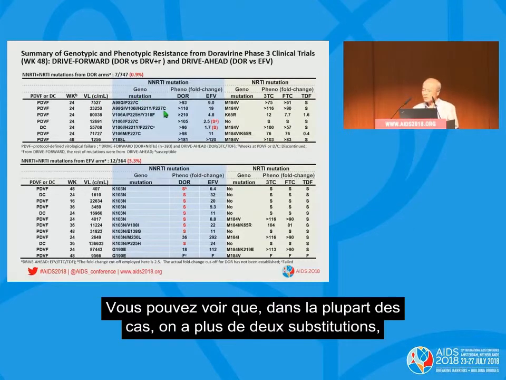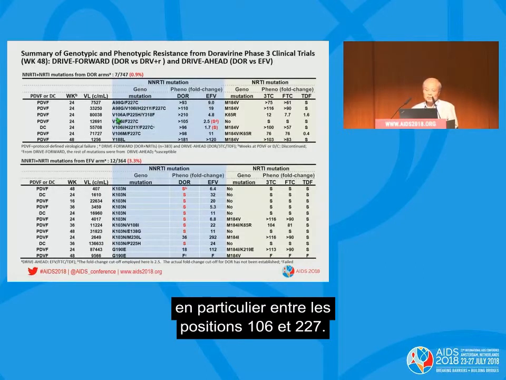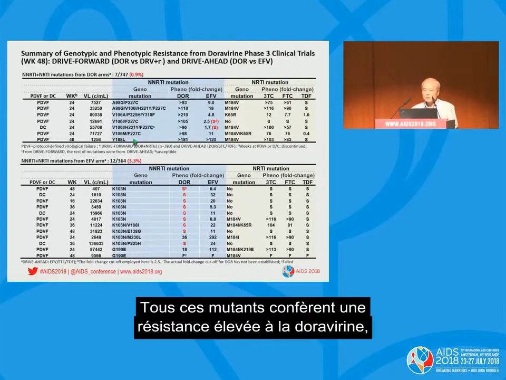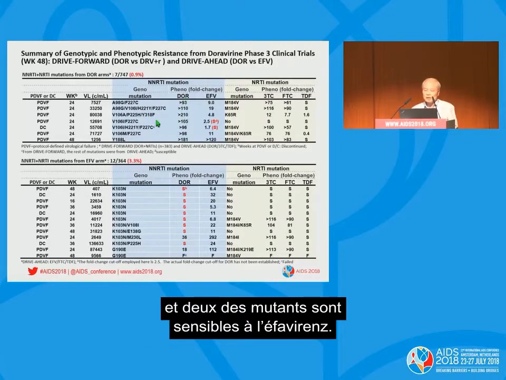As you can see, the majority of the mutants contain more than 2 substitutions, especially at position V106M and F227. All these mutants confer a high level of resistance to Doravirine. A couple of mutants are susceptible to efavirenz.